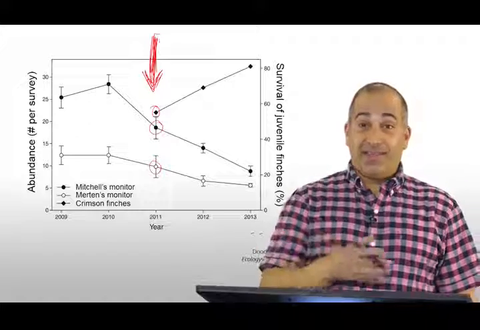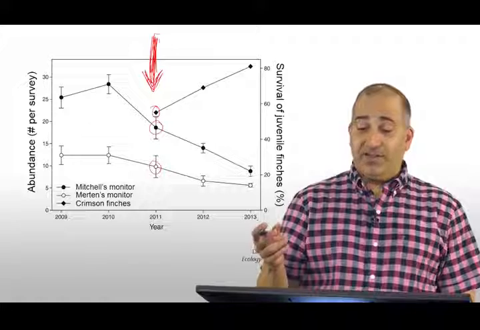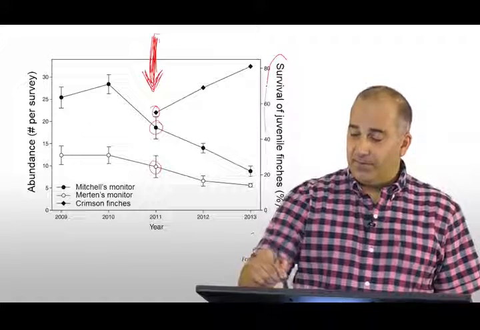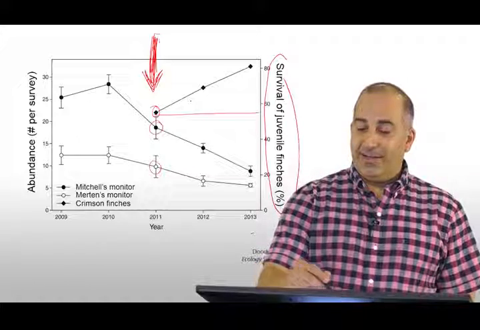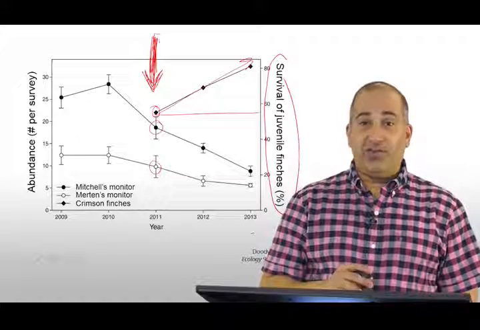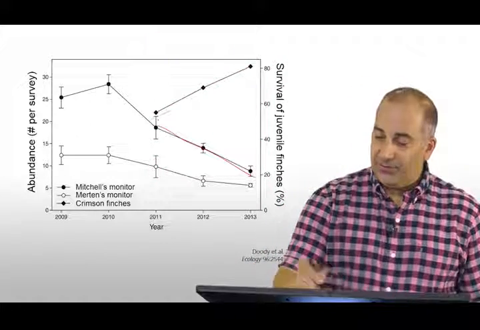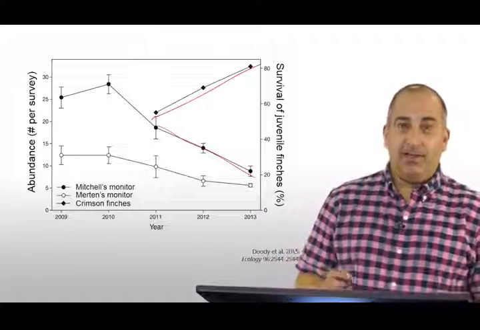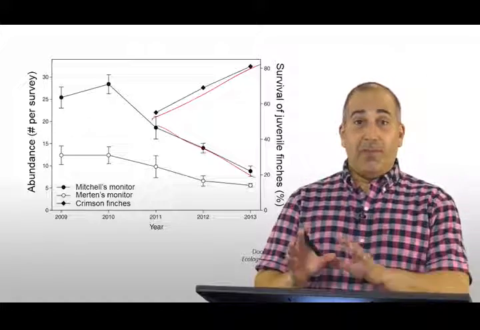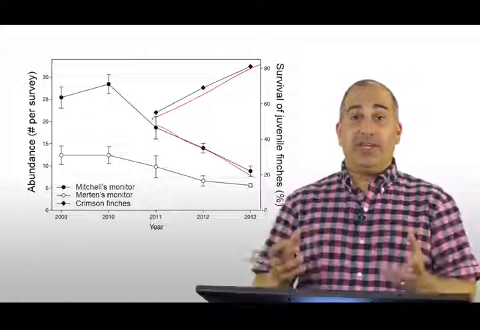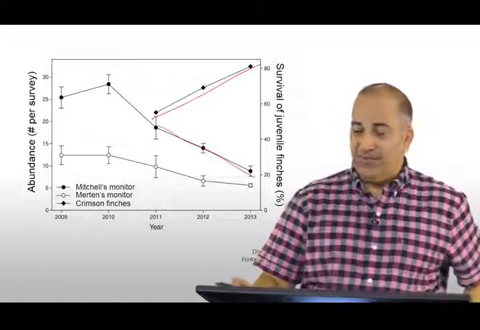And I think that's pretty good evidence that what's happening to crimson finches is that now their survival went from approximately 50% to 80% over the course of just a few years. That's a pretty dramatic increase, which you could see parallels the decrease in the abundance of the monitors that are predators. So this is some evidence, observational evidence, that when we introduce a cane toad, it has an indirect effect on another species, in this case the crimson finch.